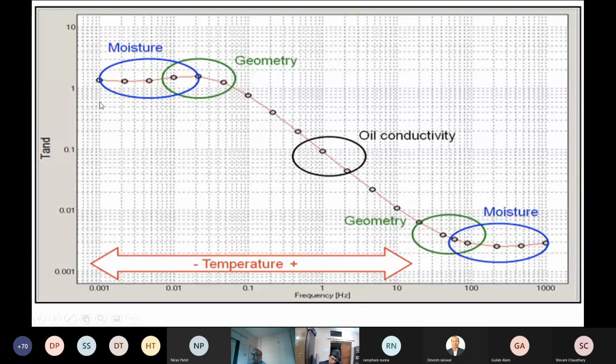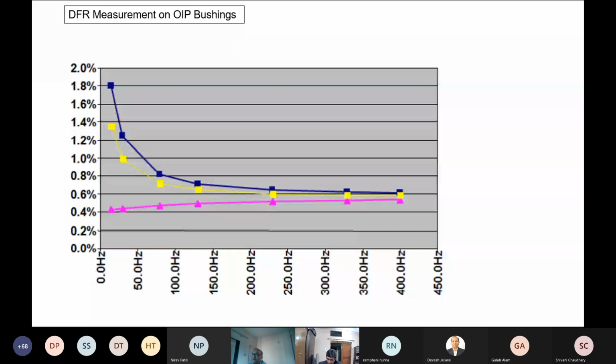This zone, the lower frequency measurement zone, talks about moisture, then geometry, and this is the oil conductivity zone. So various interpretations of DFR and FDS are very helpful in the analysis of the product.